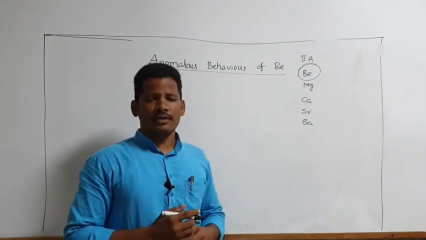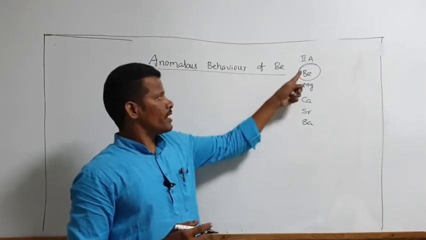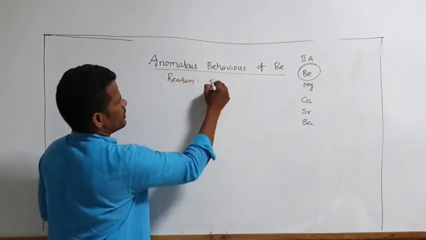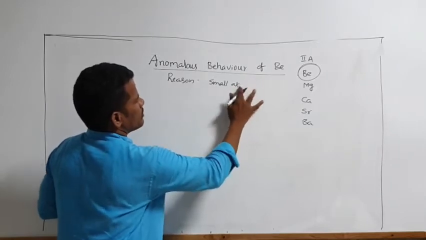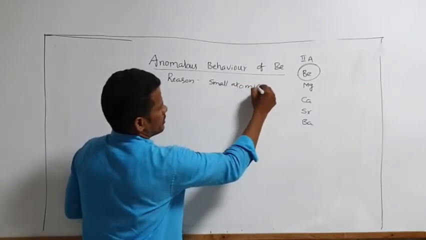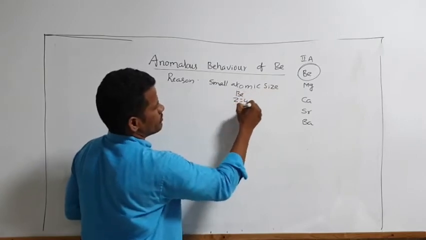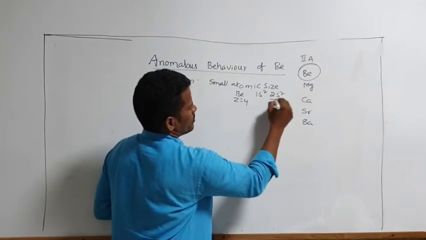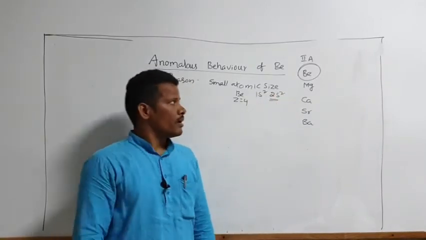You know already in a group, from top to bottom, atomic radius increases. So beryllium has small atomic size. One reason, small atomic size, because the electrons are present in the second shell. You know that electronic configuration for Z equal to 4 is 1s2, 2s2. So because of that, small size. And second reason,